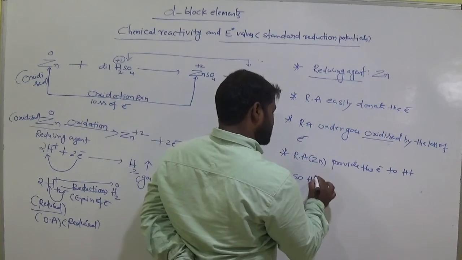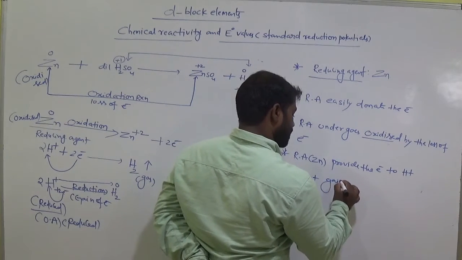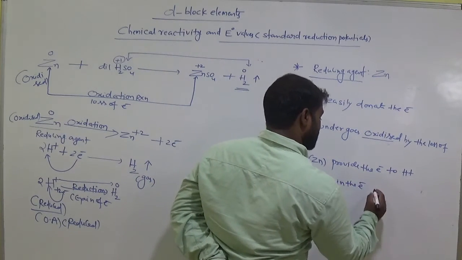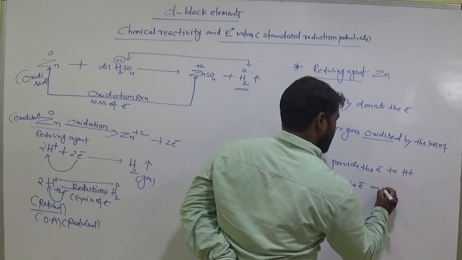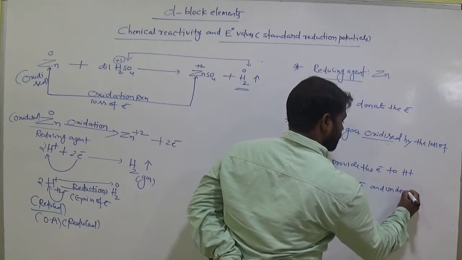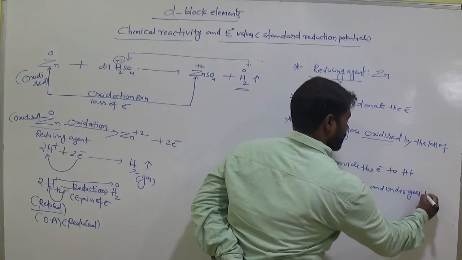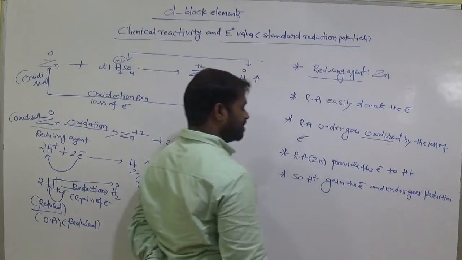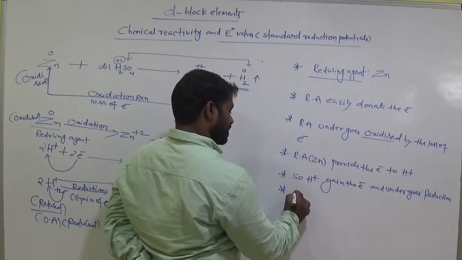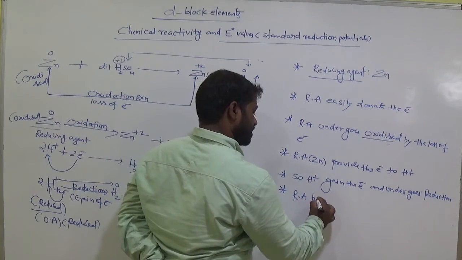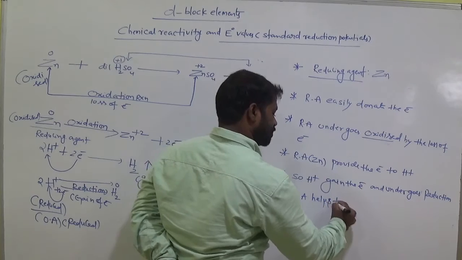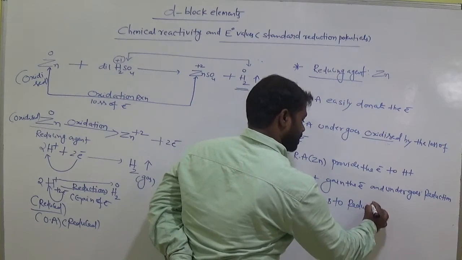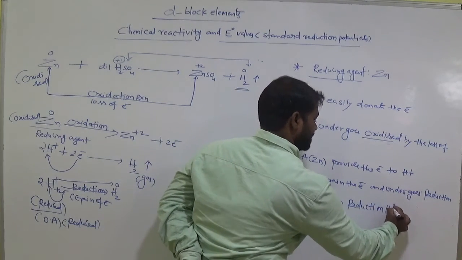So H plus gains the electron and undergoes reduction. That means the reducing agent helps in the reduction of H plus.